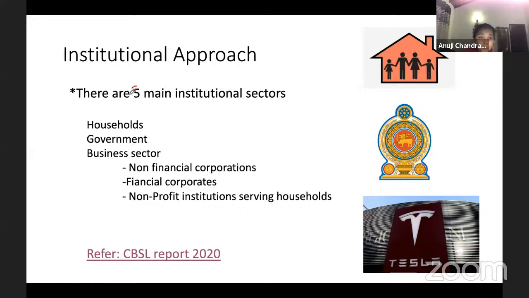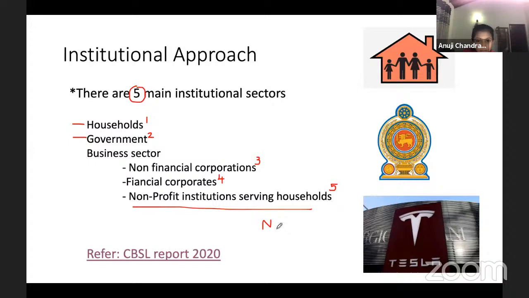Now there are 5 basic main institutions. There are many more institutions, but we take only the main 5. That is the household sector, that is 1, government is 2, and the business sector. We don't say business sector in this lesson. We categorize it further into 3, to be more specific. Business sector we can classify into 3, called the non-financial corporations, financial corporations, and not-for-profit organizations serving households.